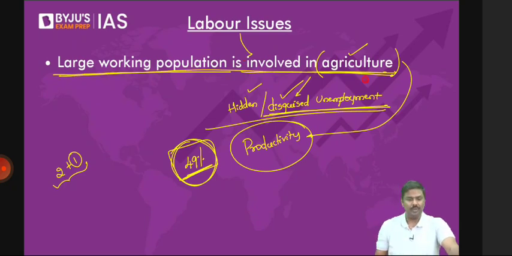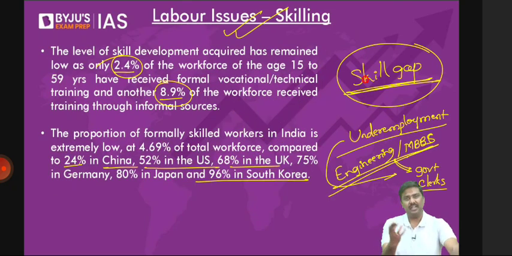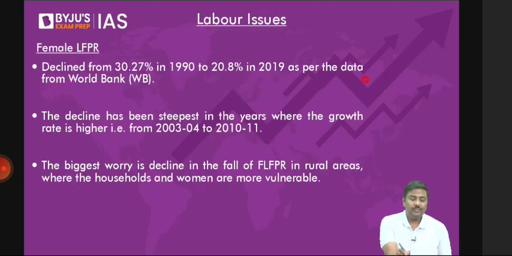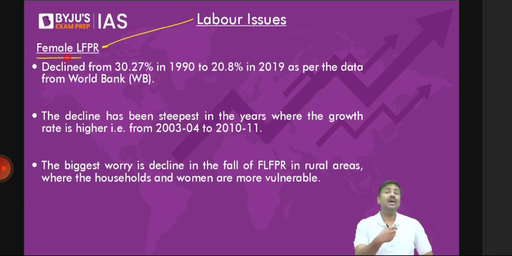That is one more problem. Skilled labor availability is a problem, and the availability of skilled labor has always remained a problem in the case of India. Now, the female LFPR, female labor force participation rate, has been declining in India. That is one more concern. Sir, what is this female LFPR?